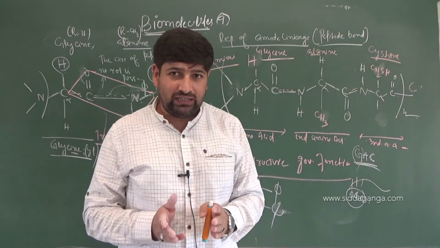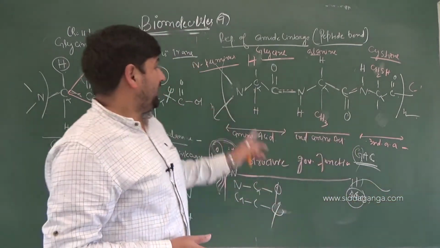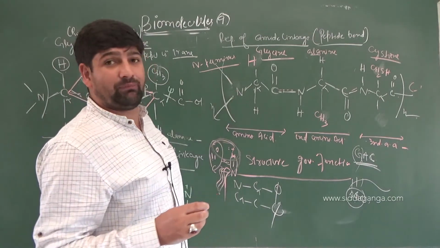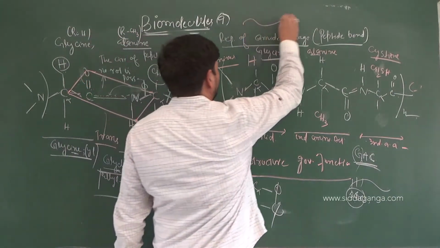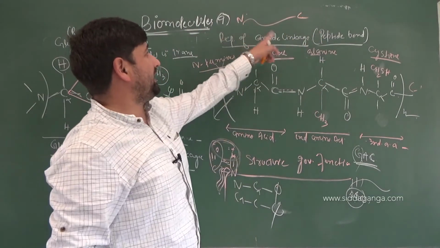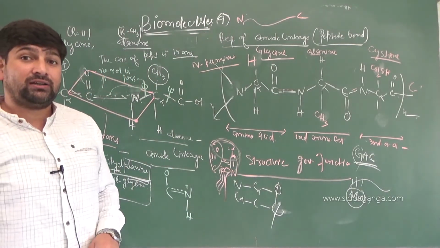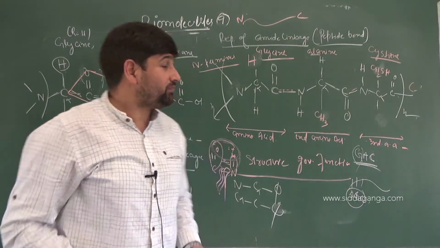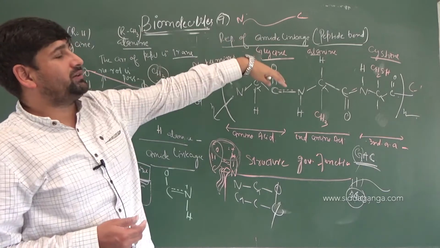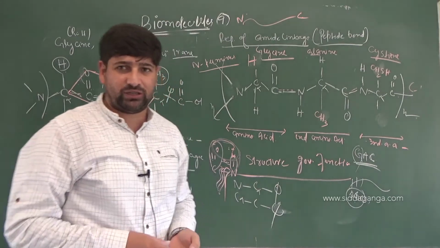The amino acid on the end where the carboxylic acid is free is called the C terminus residue, and where NH2 is free is called the N terminus residue. Simply saying, whenever you have a protein molecule and you draw the chain, it will have an N end and a C end. So you will always find the N end and C end of the amino acids. N terminus and C terminus, or amino residue and carboxylic residue, so on and so forth. These will be the common names that we can use for it.